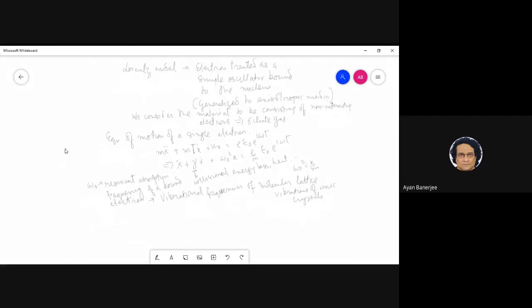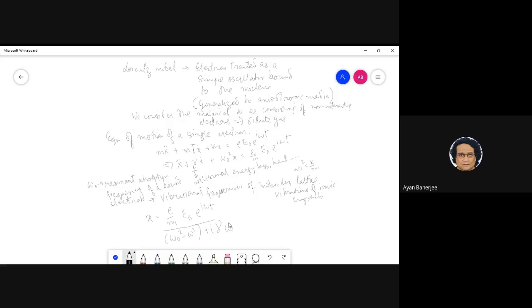Okay, so basically what we will just write down, I think I will not do the derivation. I think you have done this. This is very straightforward. So x will be e E0 by m, e to the i omega t, divided by omega 0 squared minus omega squared plus i gamma omega.